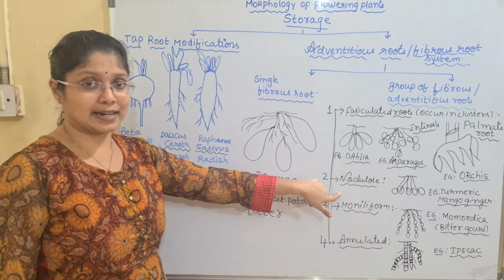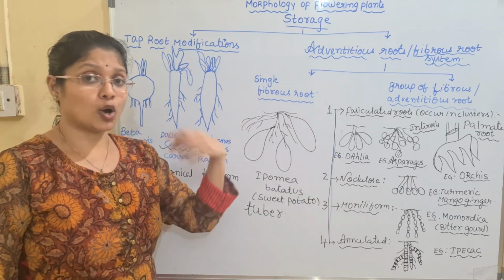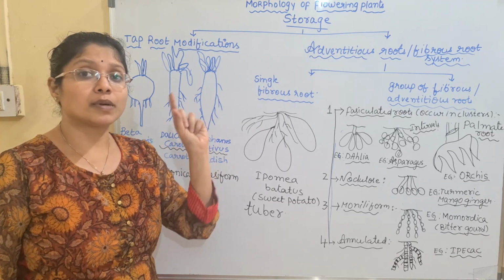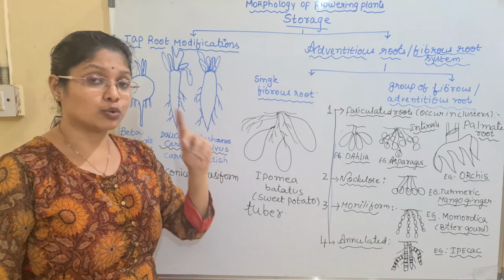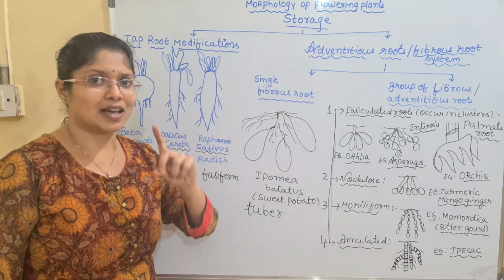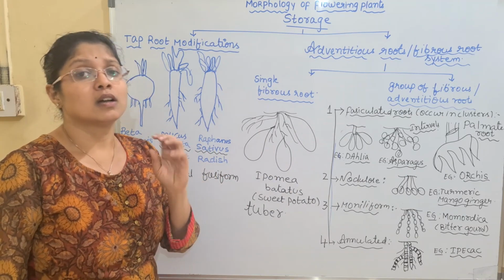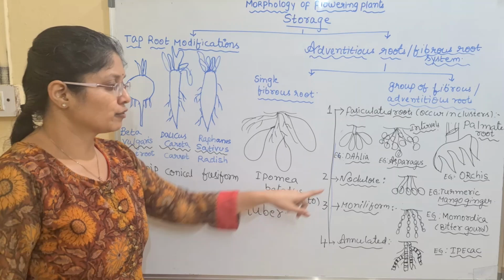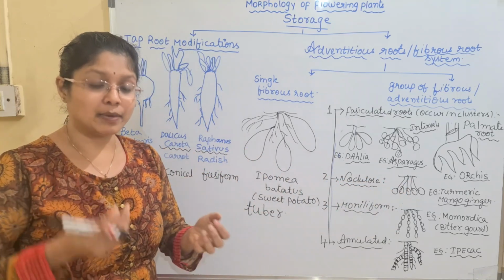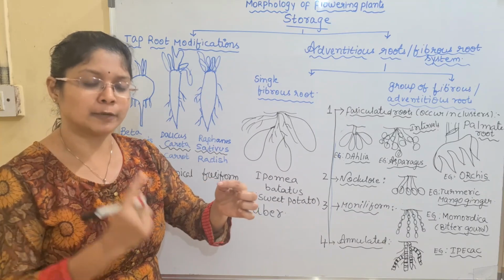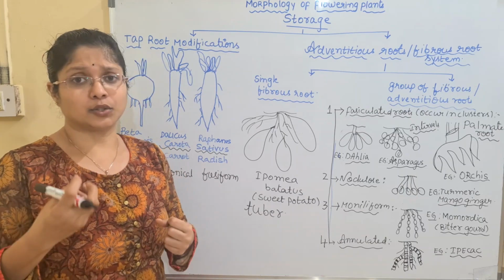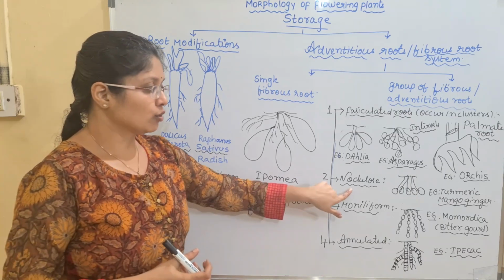And next we have the second one, nodulose roots. Nodule roots and nodulose roots are different. Nodule means the root nodules formed by the nitrogen fixing bacteria. Those are nodule roots. Nodulose roots means the roots which are giving the appearance of storage organs at the tips. Okay, if you see the nodulose roots, many fibers are present, and each fiber, only at the tip region, will store the food material, which are becoming the fleshy roots here. So in nodulose root, what will happen?